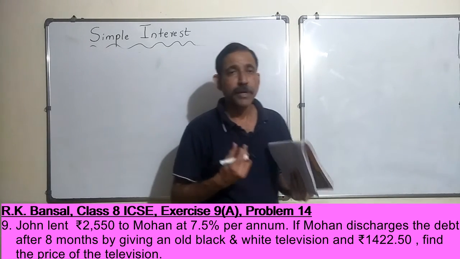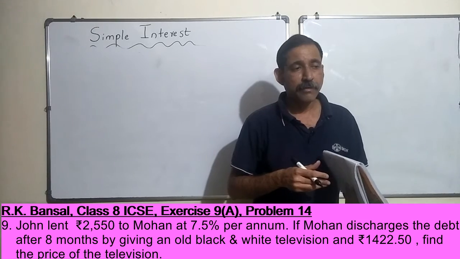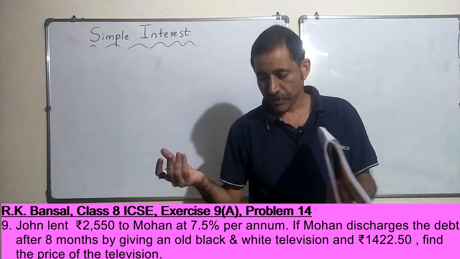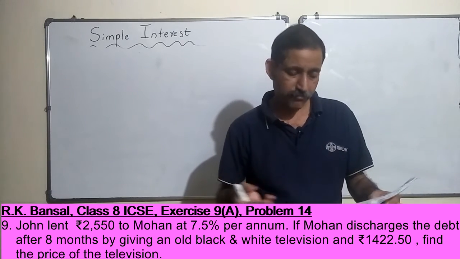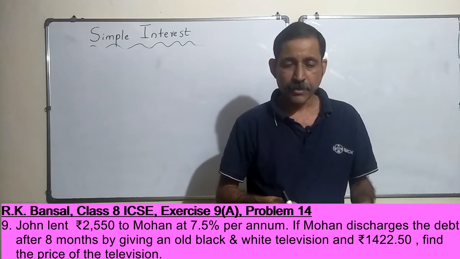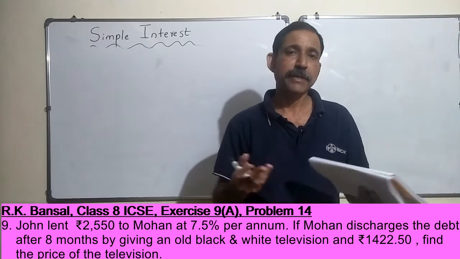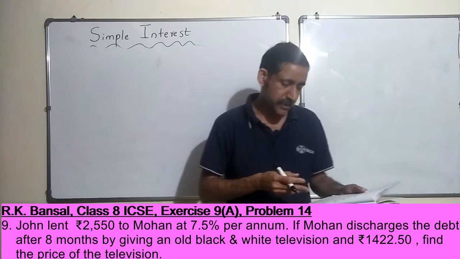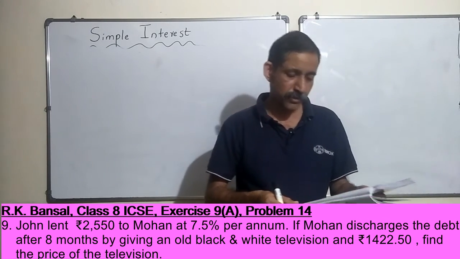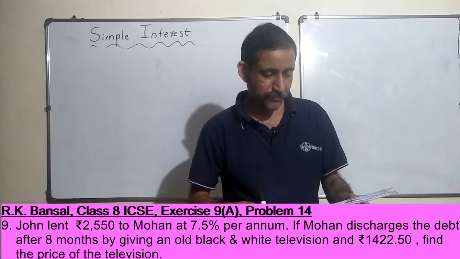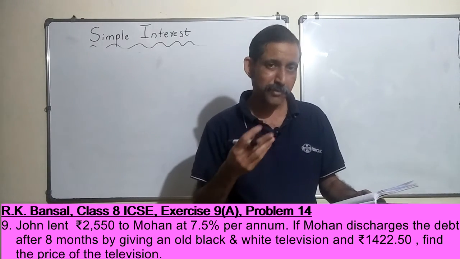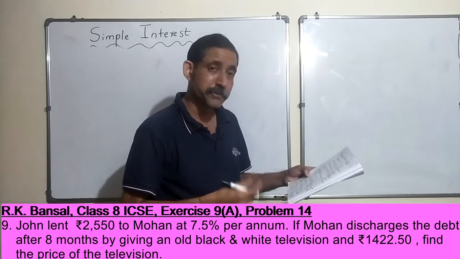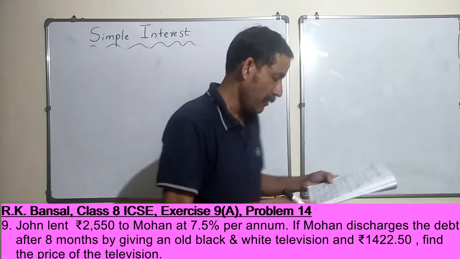Sometimes you borrow money and eventually you don't have money, so you give something, some accessory like a black and white television or your car or something, to repay that. Very sad story, but I believe it's an old black and white television, so Mohan is not going to miss much. And I'm also sure John would find something useful to do with this black and white television. All right, let's move on then.